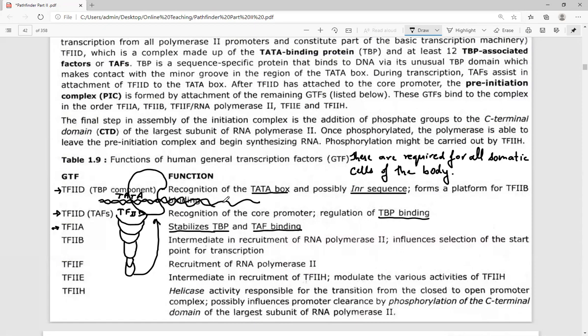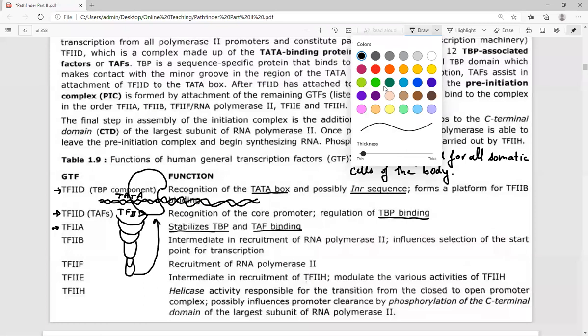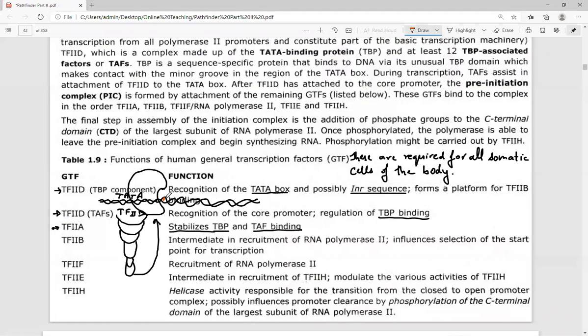See this? This is the gene that would be transcribed. It is the region of the DNA that would be transcribed. Here the transcription is going to take place.